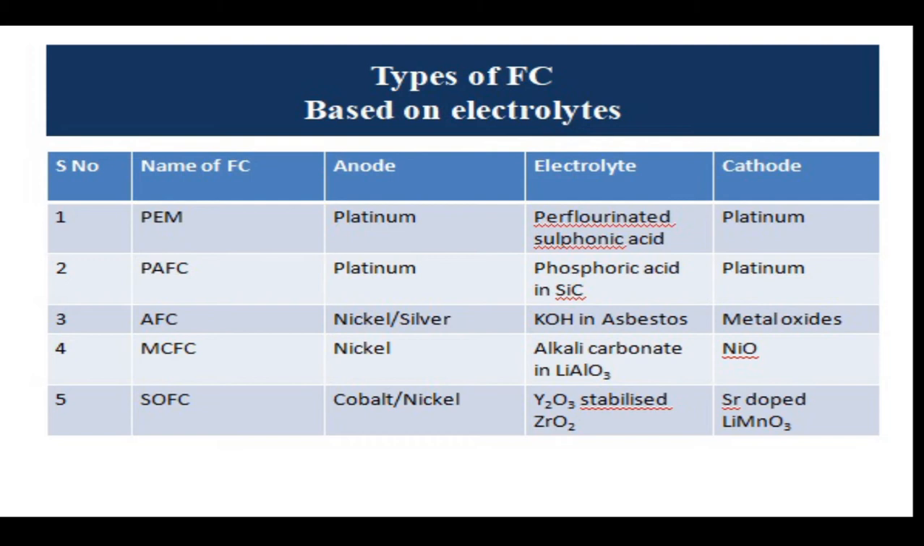Another type is based upon the electrolytes, which type of electrolyte we are using. Based upon this, the ionic reactions will also change. So what we use in PEM, PAFC, AFC, MCFC, SOFC is all written in this table. At anode, we use platinum. Cathode is platinum in case of PEM, and the electrolyte is perfluorinated sulfonic acid. Similarly, you must know which anode material, which cathode material and which electrolyte is used to make a basic fuel cell, whether it is PEM, PAFC, AFC, MCFC or SOFC.